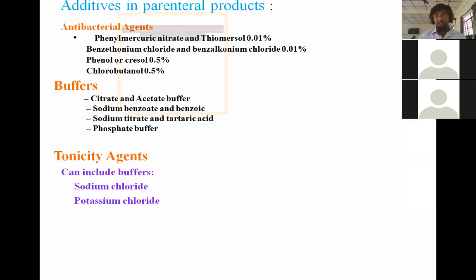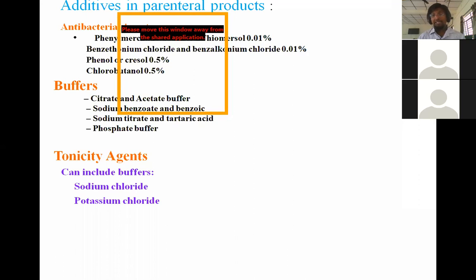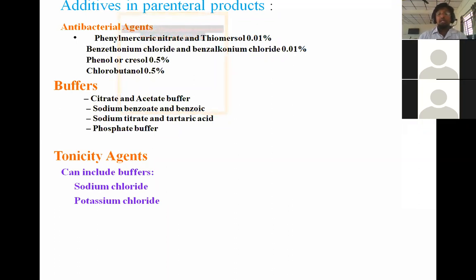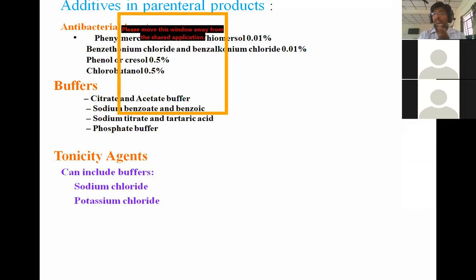Then we use buffers basically to maintain the pH, right? So what is a buffer? It is a mixture of substances which prevents slight changes in pH on addition of a weak acid or weak base. Citrate and acetate buffers are generally used. Sodium benzoate and benzoic acid buffer can be used. Sodium tartrate and tartaric acid buffer is used, and phosphate buffer is generally used as a buffering agent here. Then tonicity adjustment is very, very important in parenterals, because if the formulation is not isotonic, what is isotonic, what is hypertonic and hypotonic?